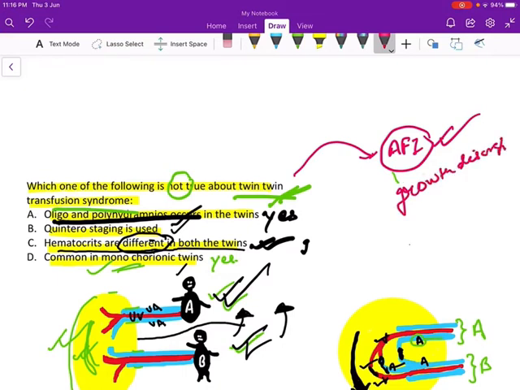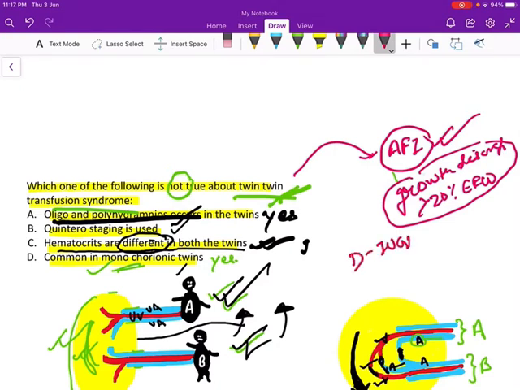If there is any growth discrepancy, like more than 20% difference in the estimated fetal weight, we should suspect twin-twin transfusion syndrome, especially if the twins are monochorionic. The donor twin becomes IUGR while the recipient can develop cardiomegaly because of the fluid overload. This donor twin is known as the stuck twin.